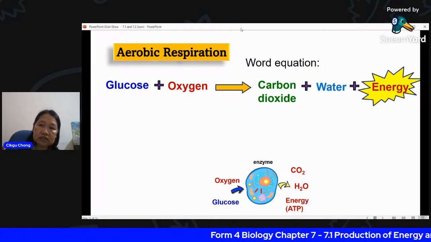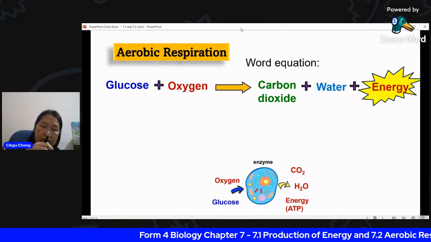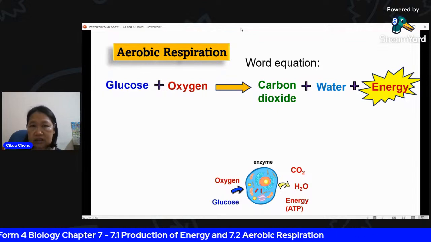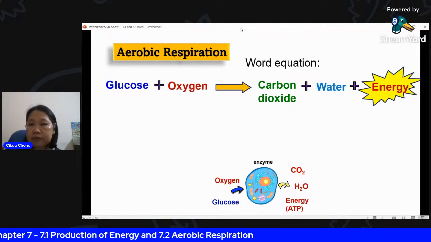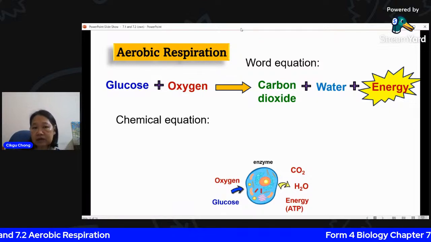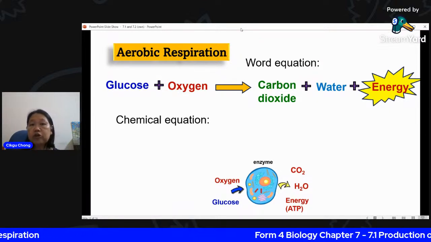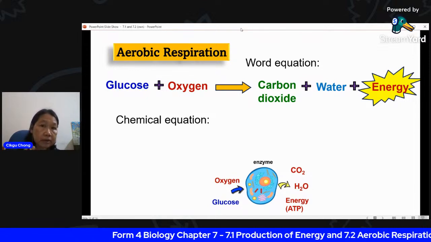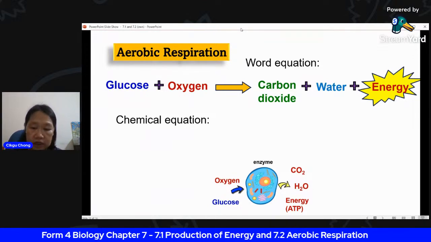This energy is carried by the ATP. So you have 38. Aerobic respiration gives you up to 38 molecules of ATP. In chemical equation, if you're not learning chemistry, we don't really need it, but most importantly in biology, you must be able to write the word equation.